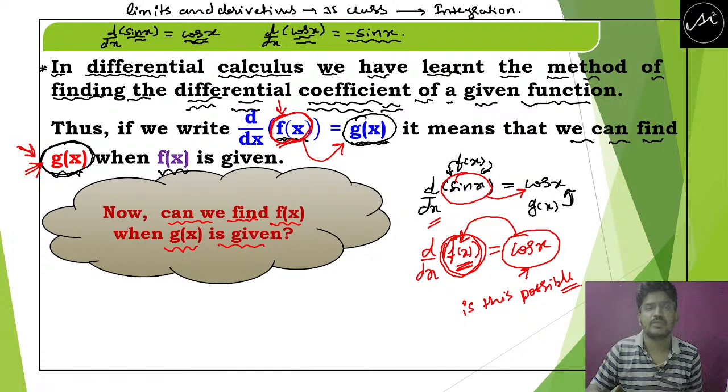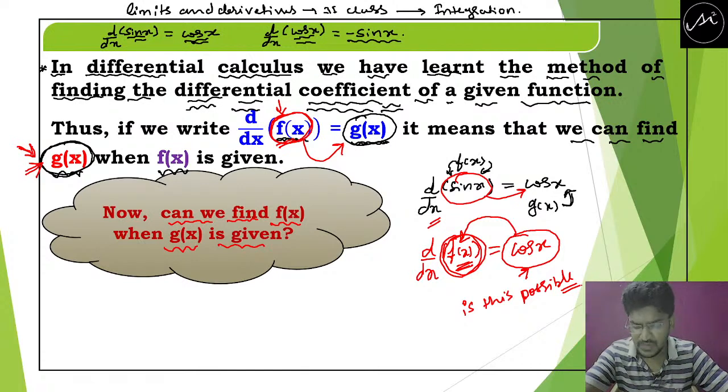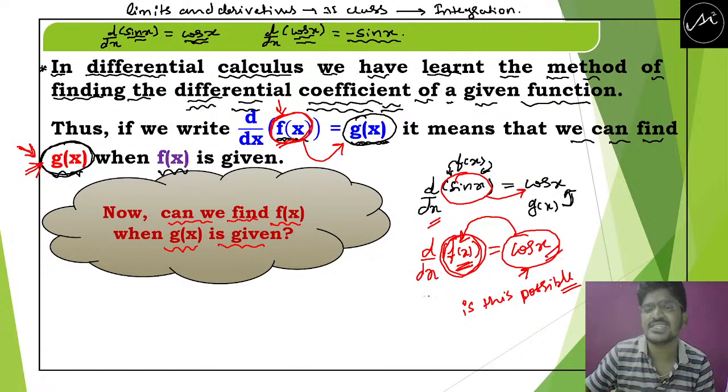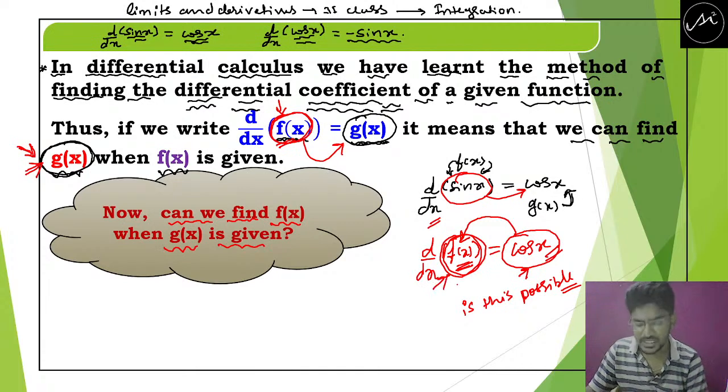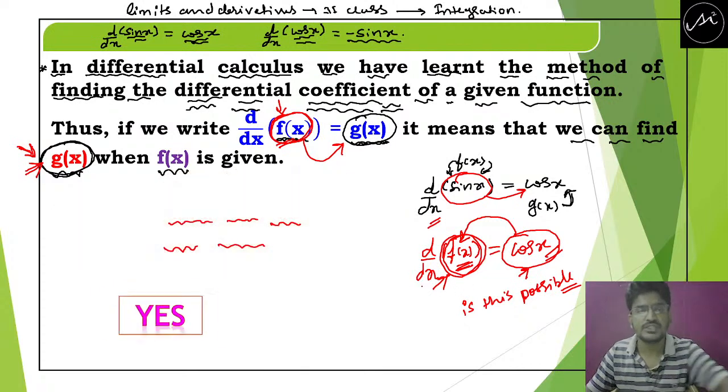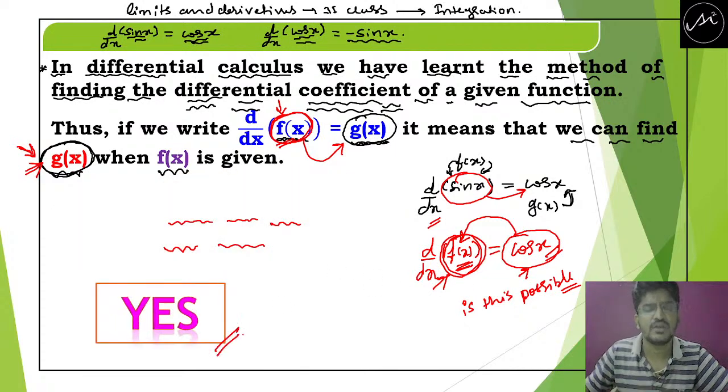That means when the g of x is given, when the differential coefficient is given, can we find the original function? See, when the cos x is given, can we find f of x? That is the question. So now to find the answer for this, we go for integration. Yes, we can find the f of x.